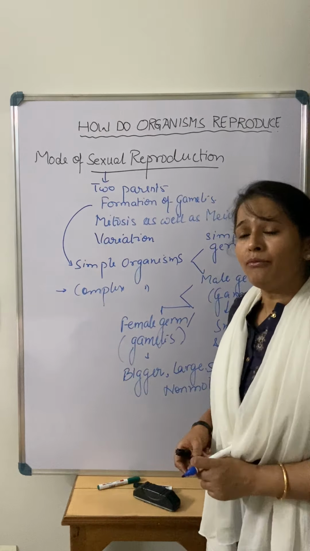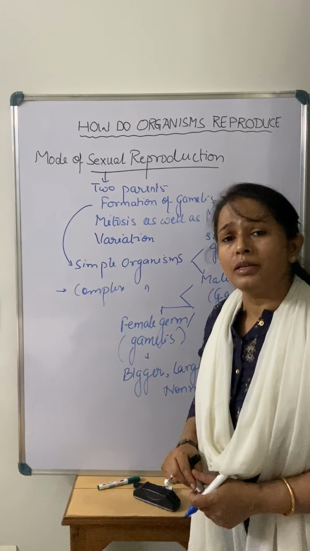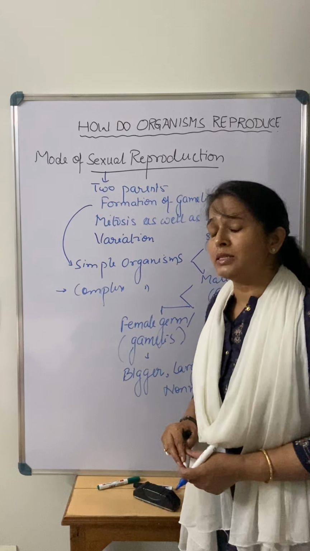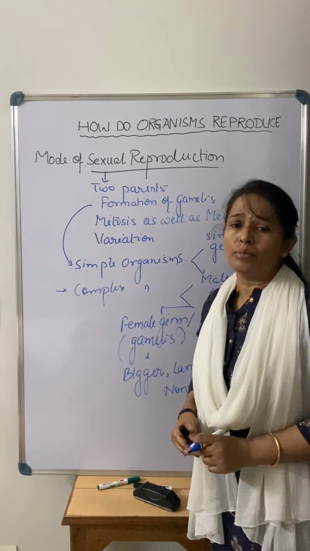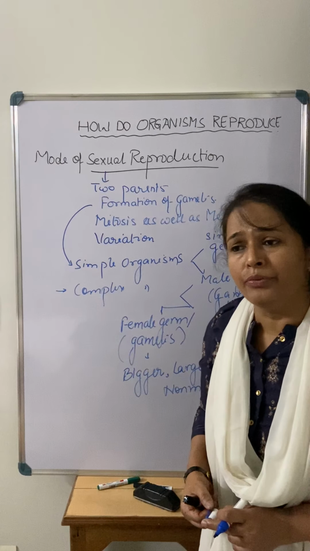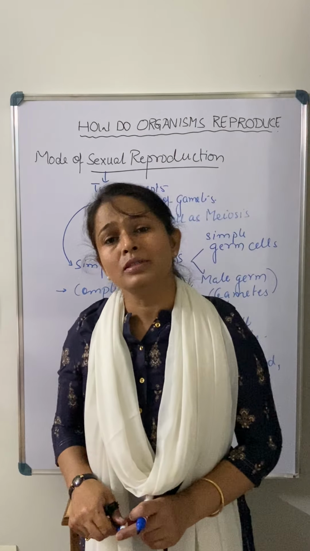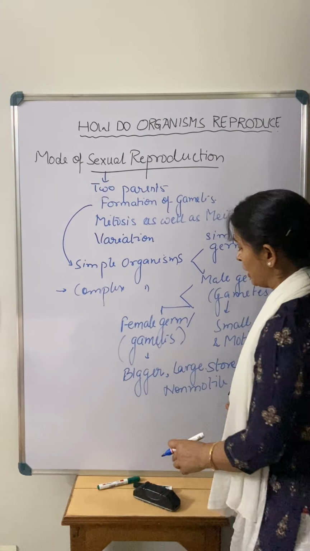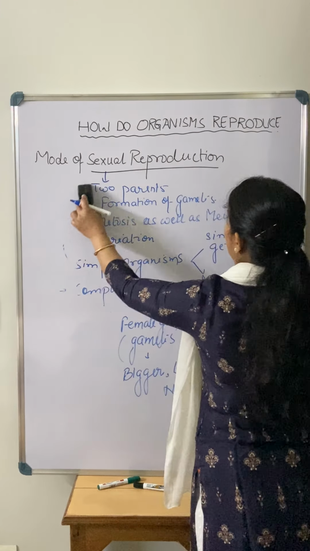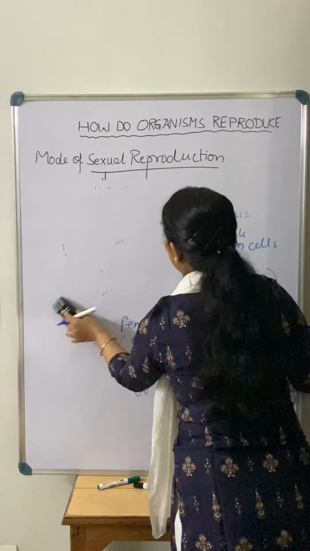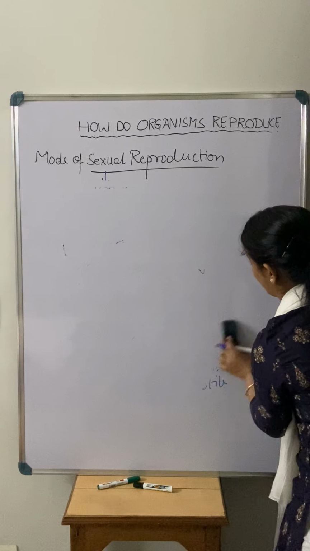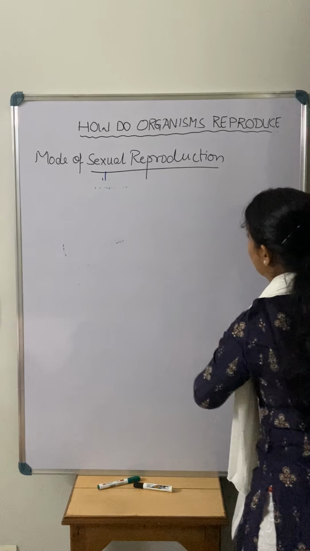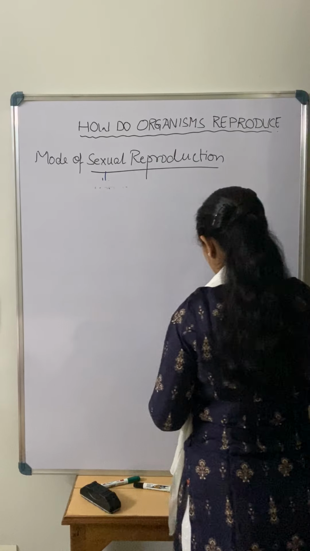Now there is a difference in this mode between plants and animals. Plants have a different type of structure for this process, and animals, from simple to complex organisms, have different types of parts in their body for the sexual mode of reproduction, right? So in our chapter we are going to differentiate between the two, the sexual mode in plants and the sexual mode in animals, basically the human beings. So first we will take the sexual mode in plants.